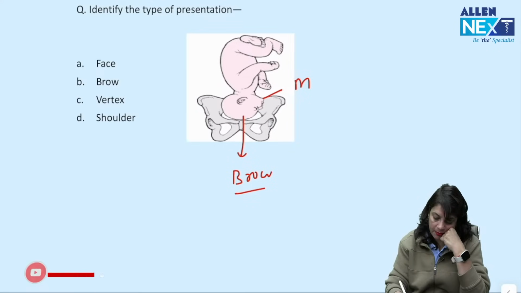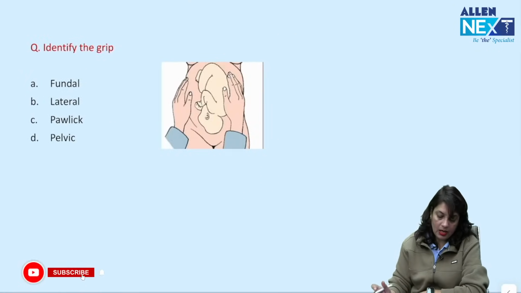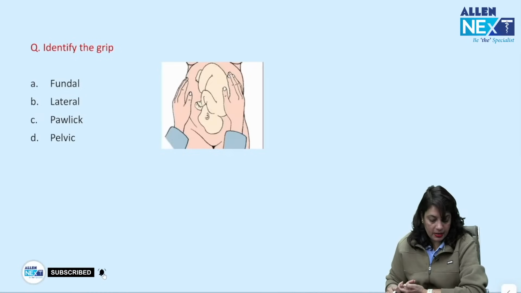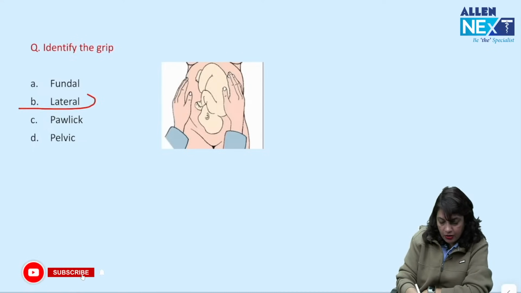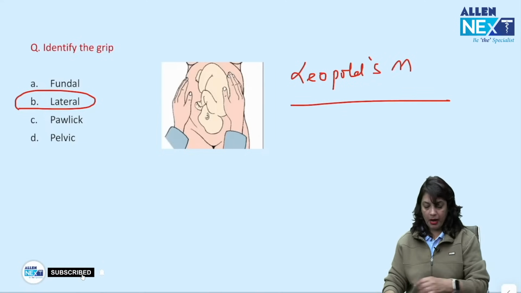You can see mentum behind, you can see occiput behind. This is brow. Identify the grip: fundal, lateral, pollic or pelvic. What's your answer? Yes, this is a lateral grip, and this maneuver where we apply these grips is Leopold's maneuver.